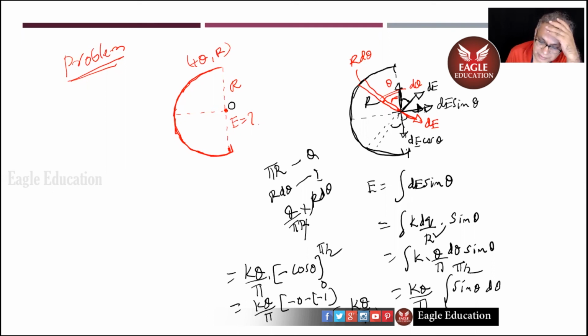Is it correct? You're not sure? Yes, sir. Sir, so when I take 0 to pi by 2, does it cover the whole ring, sir? Yeah, I'm saying when I take 0 to pi by 2, it covers the whole ring. Do you agree or not, Rishita? Now when I take 0 to pi by 2 only, the whole ring is covered, is what we are saying. Is it okay or not? Yes, sir. Or should I write 2 here? 2 d sin theta, sir.